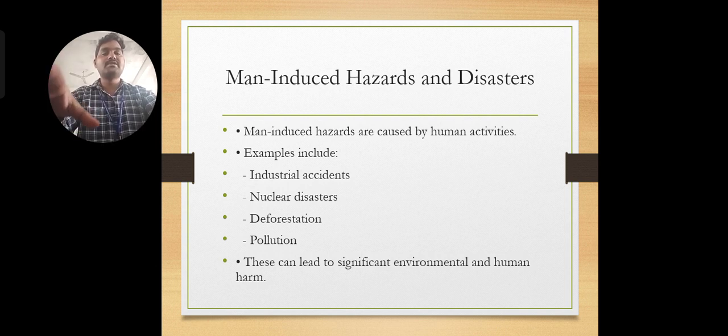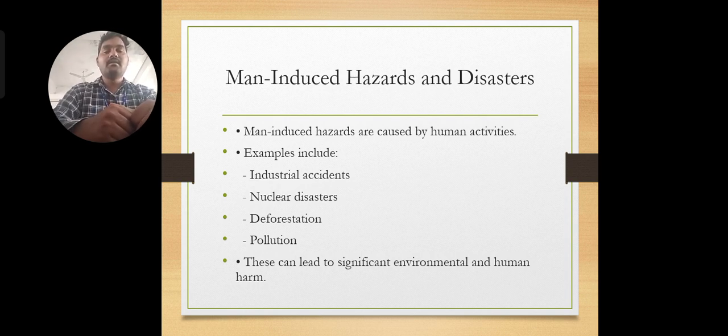Now I want to explain what man-induced hazards and man-induced disasters are. For example, if some country explodes nuclear weapons, then it may create a disaster. And if some countries release bullets or small types of missiles, then it may create hazards. Likewise, based on the damage only, we justify whether it is a hazard or a disaster.